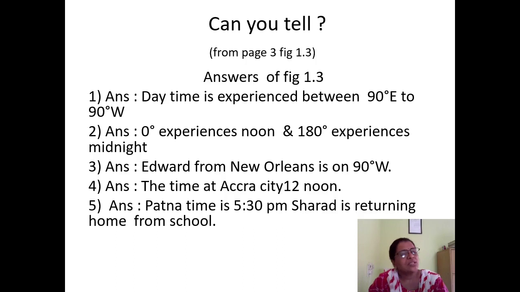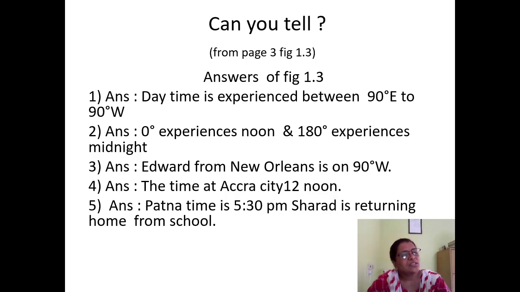The first question is, between which longitudes does the region experience daytime? You have to observe the map and say. Daytime is experienced between 90 degree east and 90 degree west.